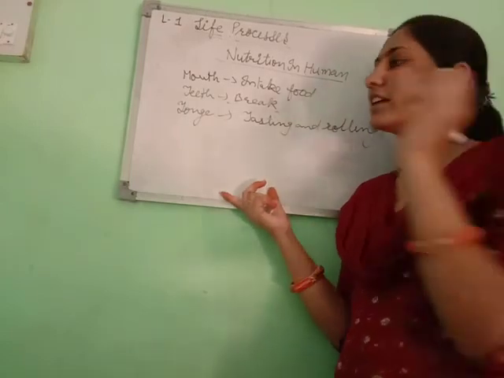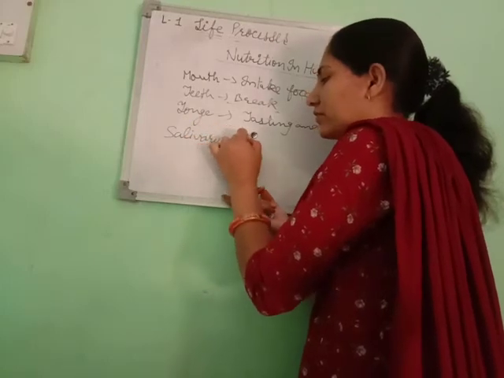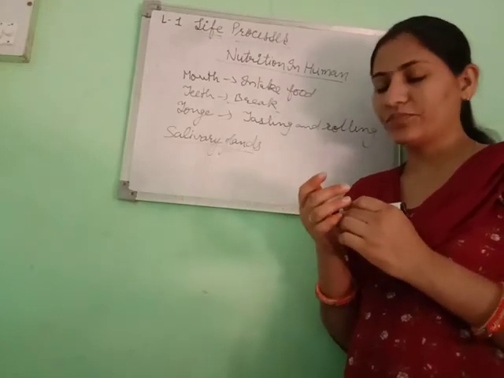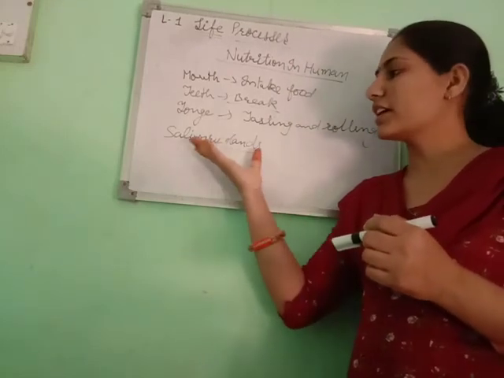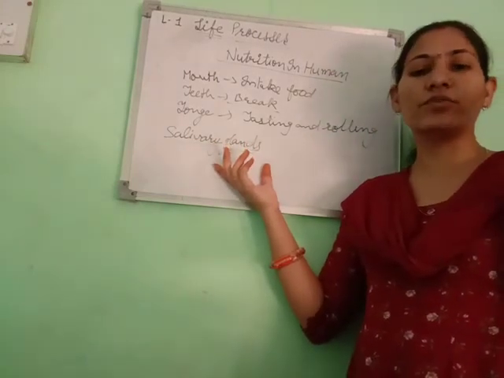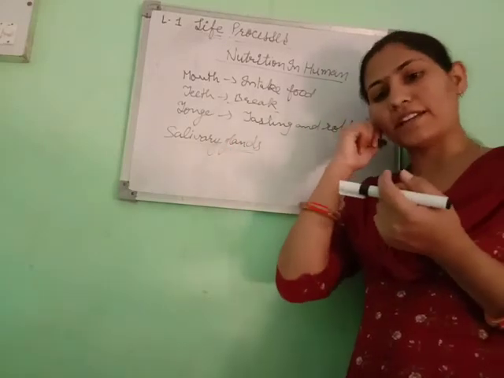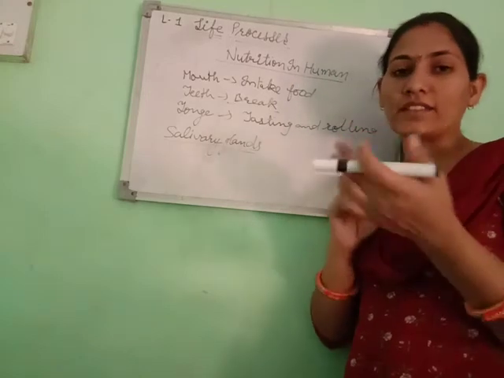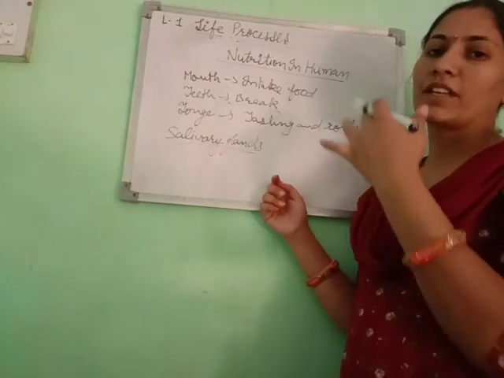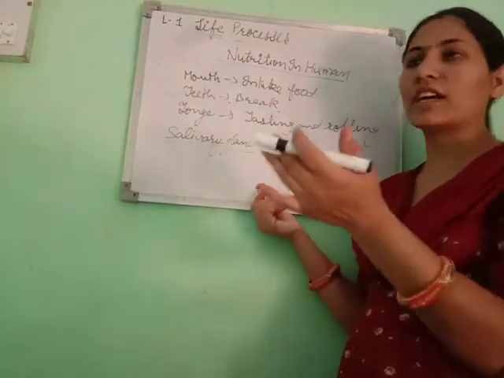After that, the salivary glands. From the salivary glands the digestion process is started. Saliva is secreted, and it contains enzymes, that is salivary amylase, which converts the food into simple sugar, that means starch to sugar. The next digestion process after the salivary glands we will discuss in our next class.